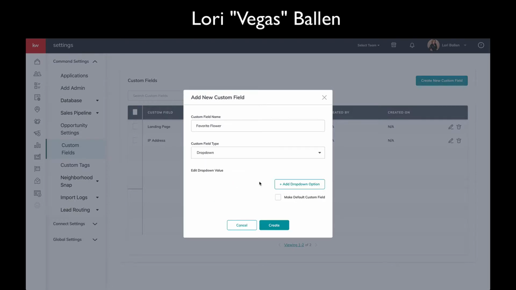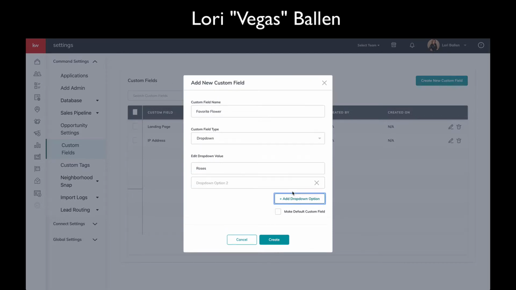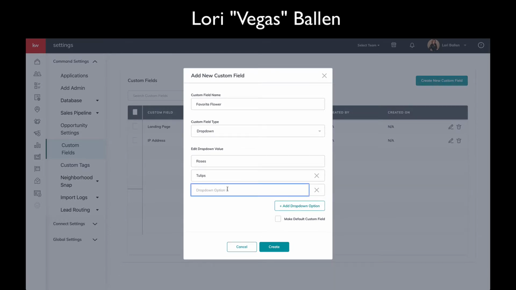Drop down is where you give options. So you could put roses, tulips, whatever. You've got those types of things. Okay, that's what your drop down is going to be. And then when that field pops up, you'll see there's a little drop down.